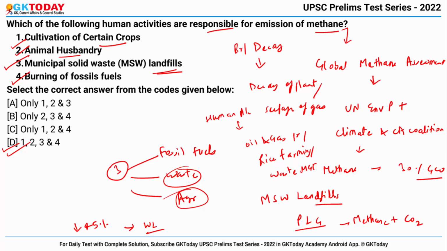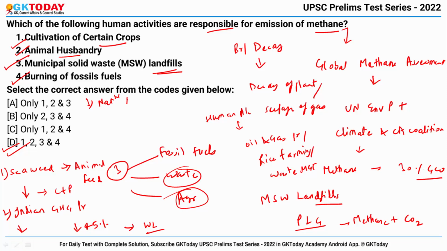Now, what are the important Indian initiatives regarding control of methane emission? In this line, first is seaweed based animal feed, and the aim was to reduce methane emissions from cattle and also boost immunity of cattle and poultry. Then the second initiative is the Indian Greenhouse Gas Program, and this program builds comprehensive measurement and management strategies to decrease emissions and move into more profitable and sustainable business in India.